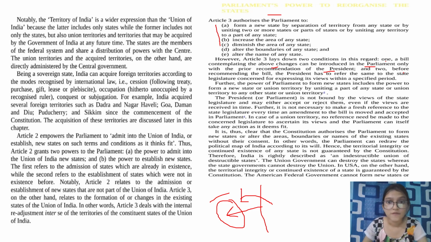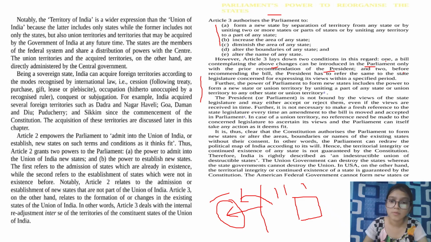And further, the power of Parliament to form new states includes the power to form a new state or union territory by uniting a part of any state or union territory to any other state or union territory. In simple language, it is basically like merging PDFs. We have one PDF, and another, and another.